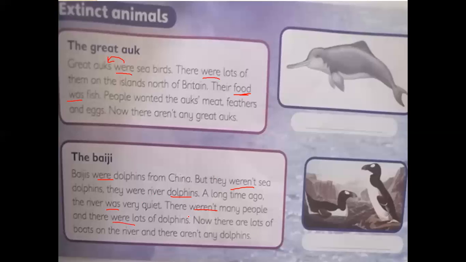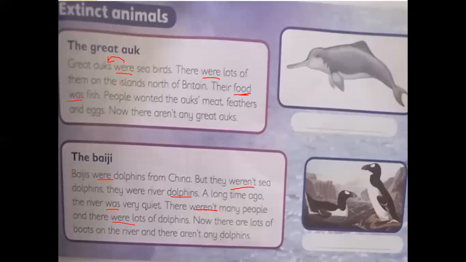Now there are lots of boats on the river, and there aren't any dolphins. So number two, Baijis were dolphins. They are a type of dolphin from China, but they weren't sea dolphins. They lived in the river, not in the sea. They were river dolphins.